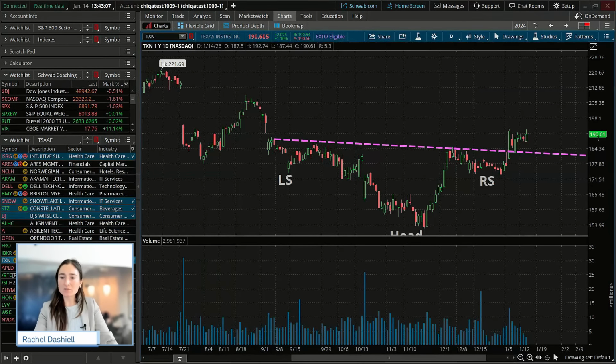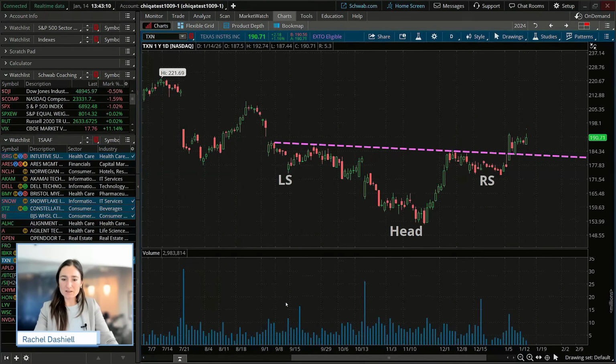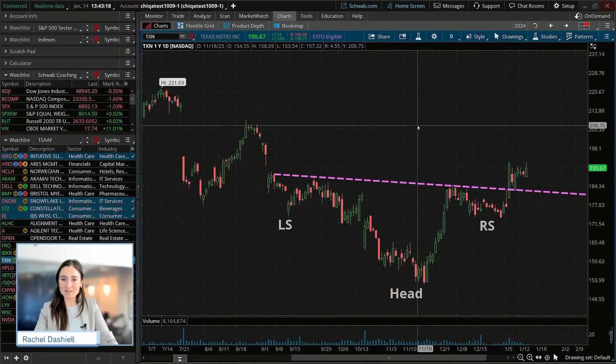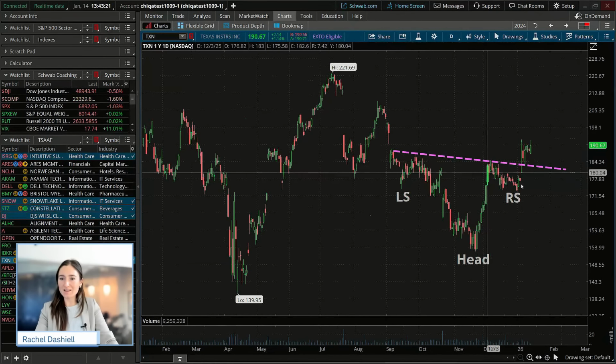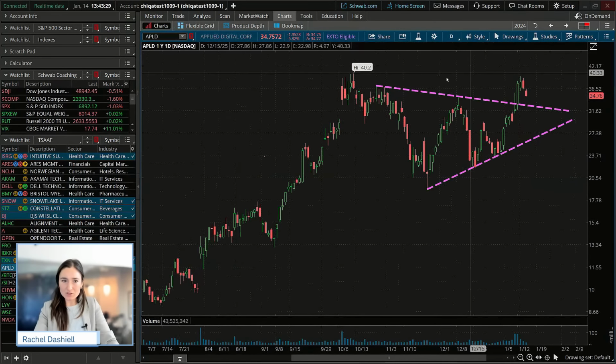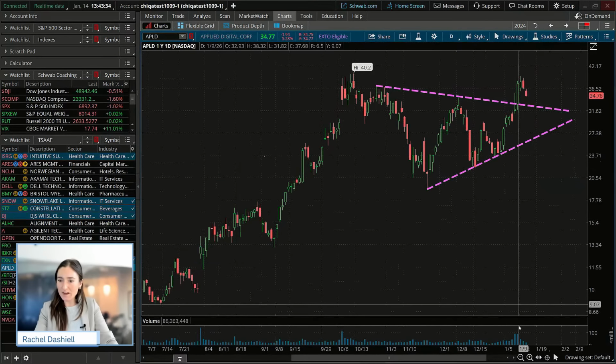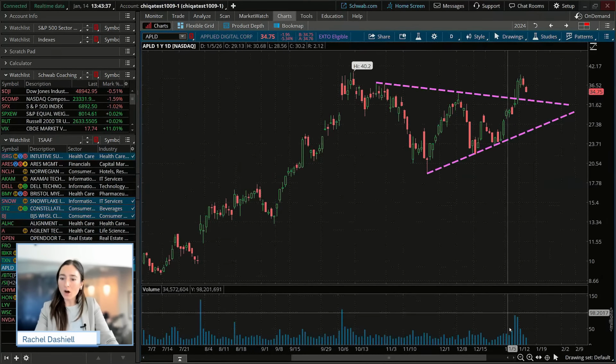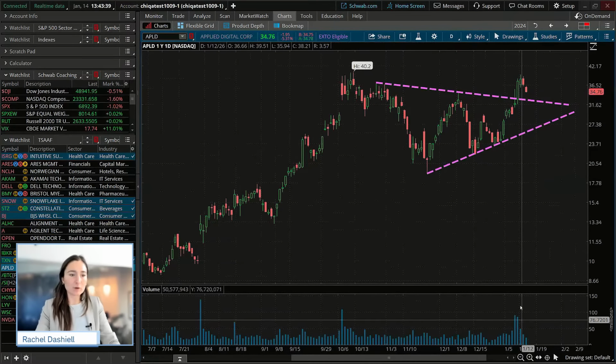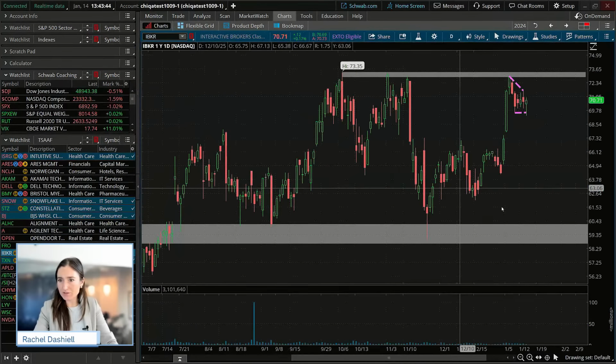We have Texas Instruments here. Okay. We see the increase in volume. We saw the increase in volume on the break. So Texas Instruments is going to be one of those that has an inverse head and shoulders pattern there within information technology. We had the breakout on Applied Digital here with that triangle pattern. We're having maybe a little bit of a swing back there. We did have that increase in volume on that breakout. So that was that confirmed breakout there. It did have a percentage move above that. Let's take a look at some others.